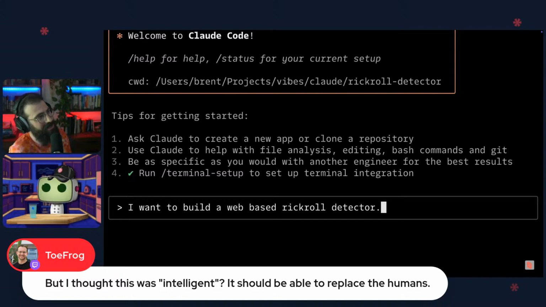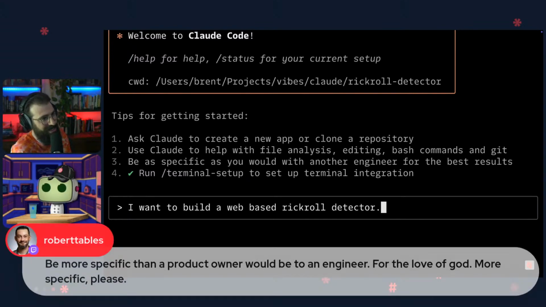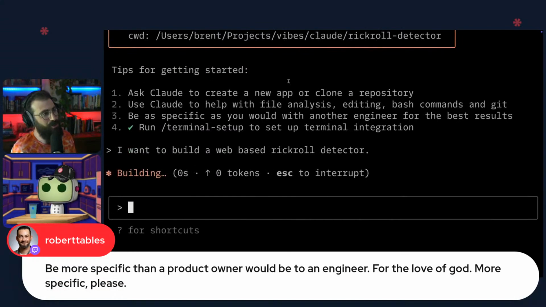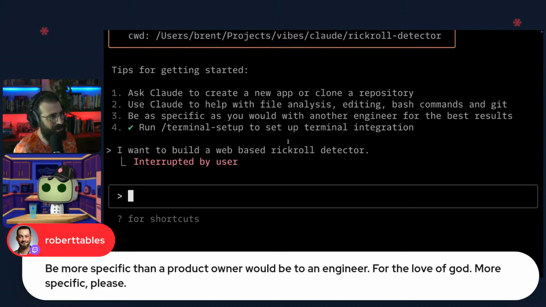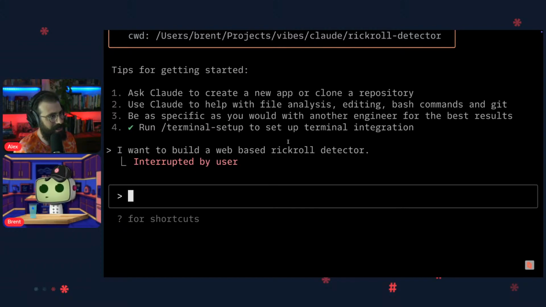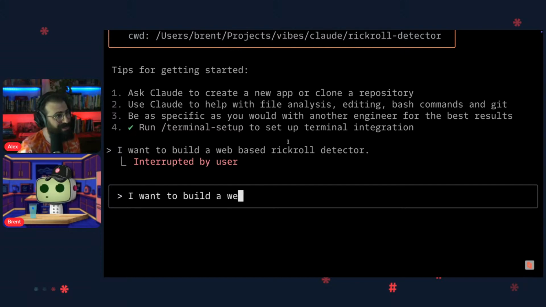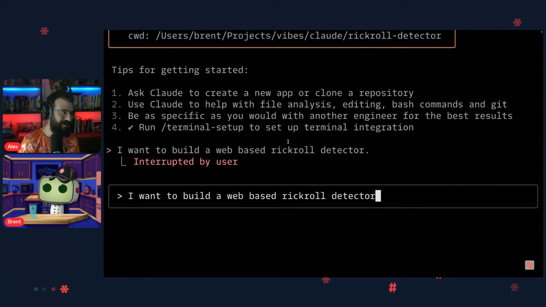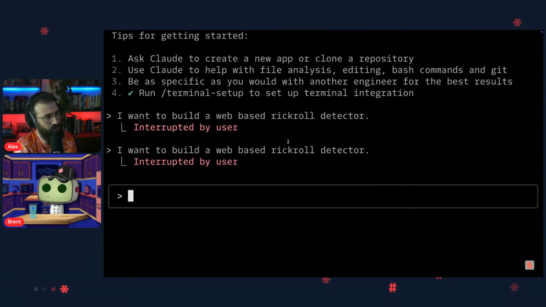He might. Here's the scary part, and Chris is my hero. No, I'm thinking back to what Roberta Bowles is saying. At some point product owners are going to say, "Hey AI, I need to tell my engineers to make a Rickroll detector. Can you please write specifications for that?" And then they're going to send it over to the engineer, who's going to copy those specifications into Claude or Chris or whatever it is.